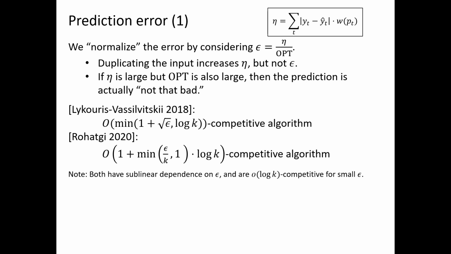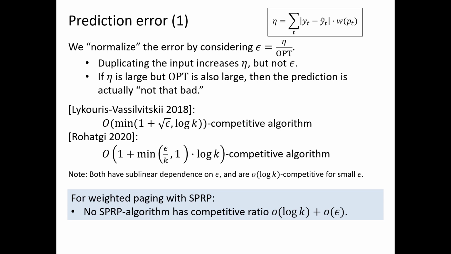Our first result for this error, defined this way, says that such a result is not obtainable in the weighted paging setting. So in particular, no SPRP algorithm for weighted paging has competitive ratio little o of log k plus little o of epsilon.